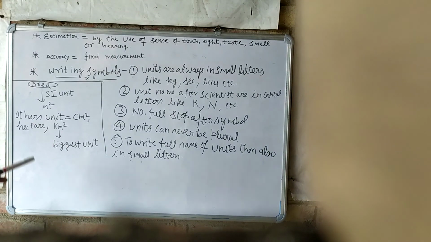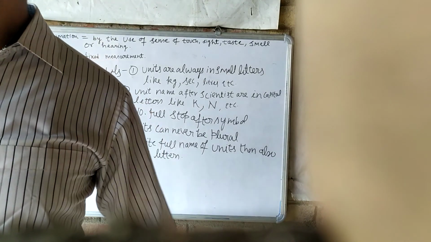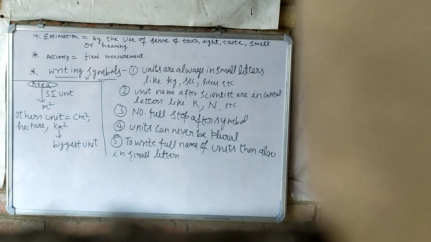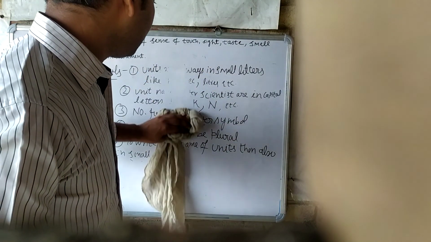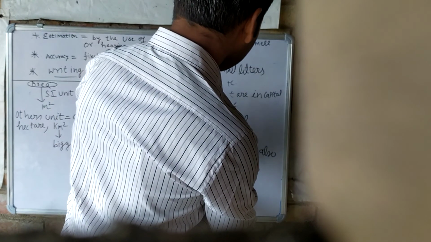After that we will study about area. What is area? Area, we all know, is the space occupied by an object. Understand? The space occupied by an object is known as area.